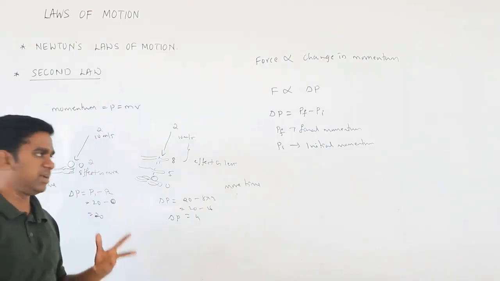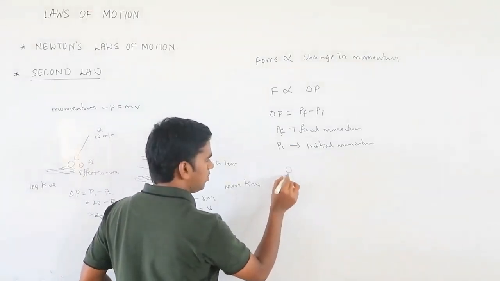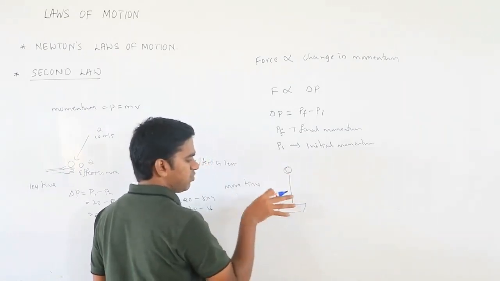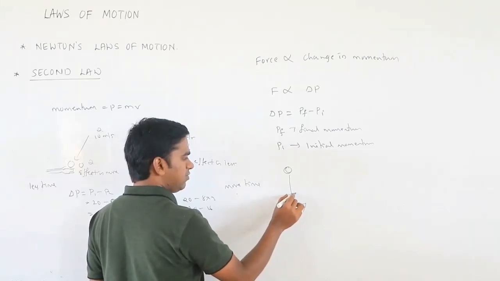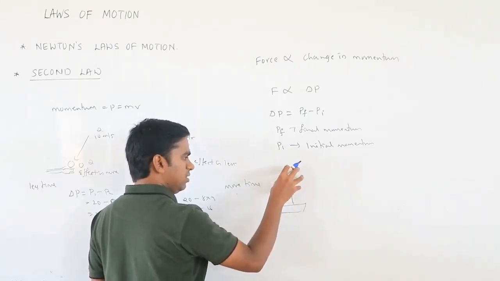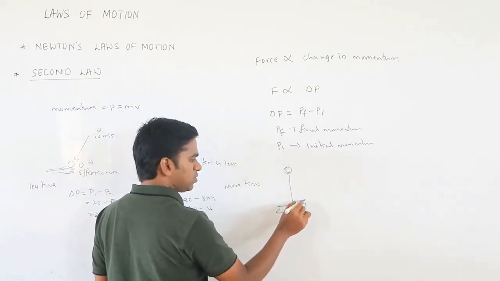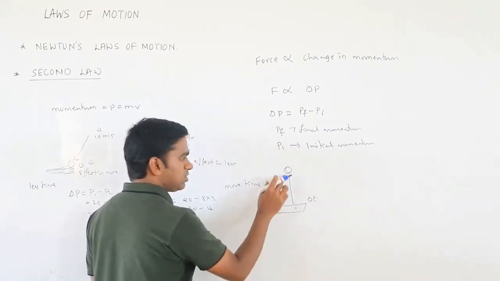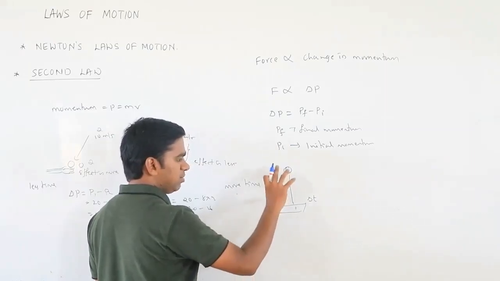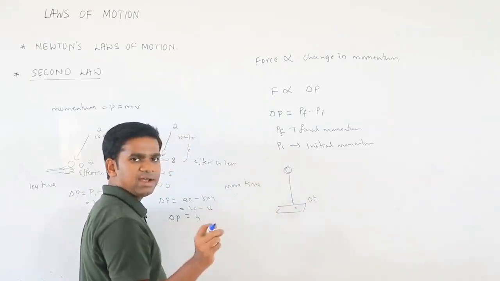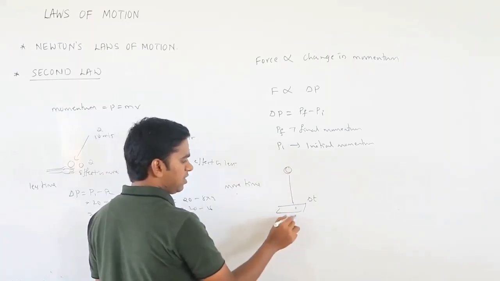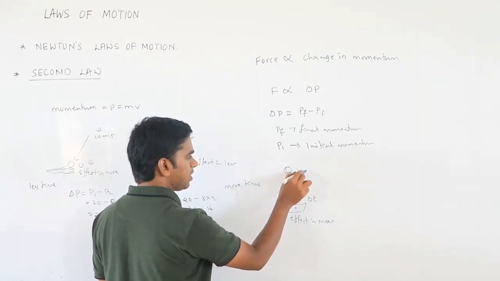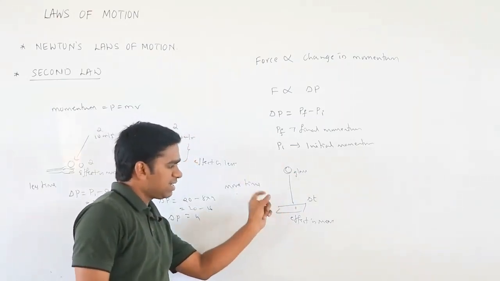Less time, more effect. Suppose some glass is dropped on the floor. What will happen? Suddenly it comes from some final velocity to 0. So the time taken is very less. What will happen? It will break when it hits hard. So the effect is more because it is glass. The interaction time is very less.